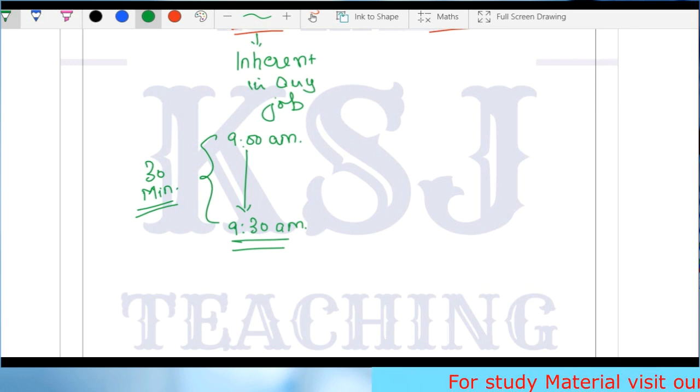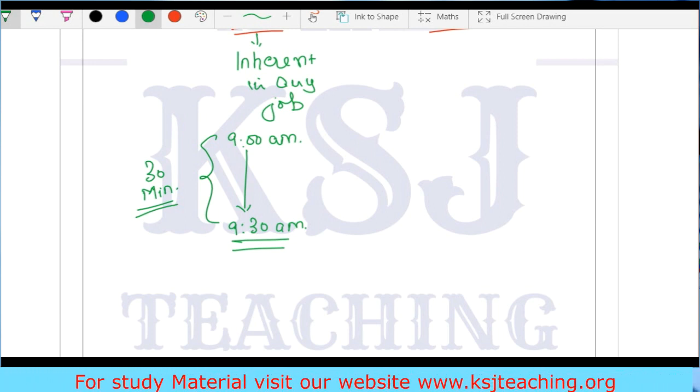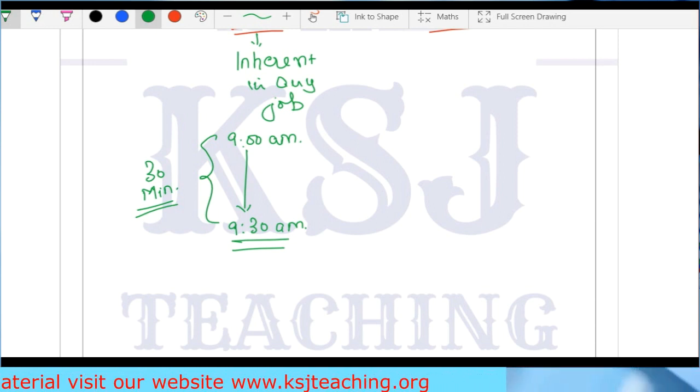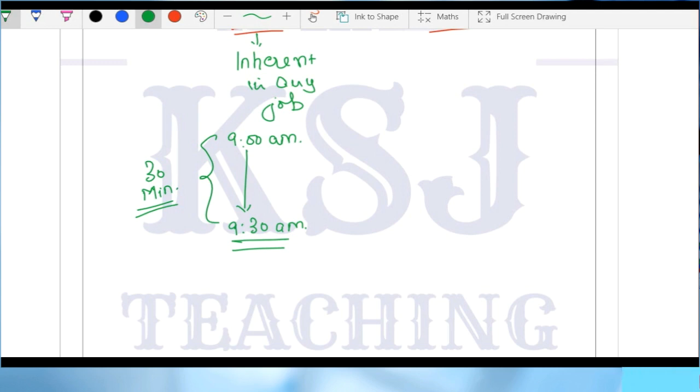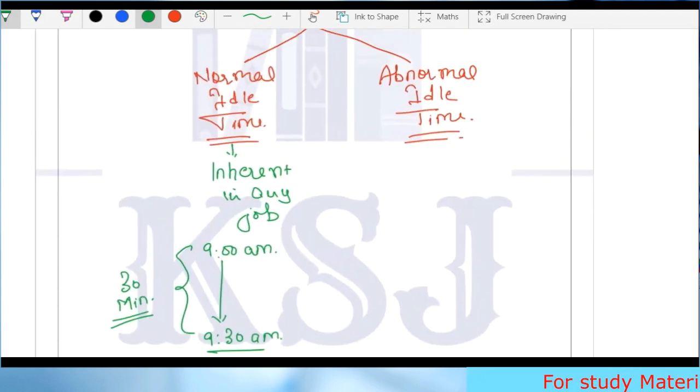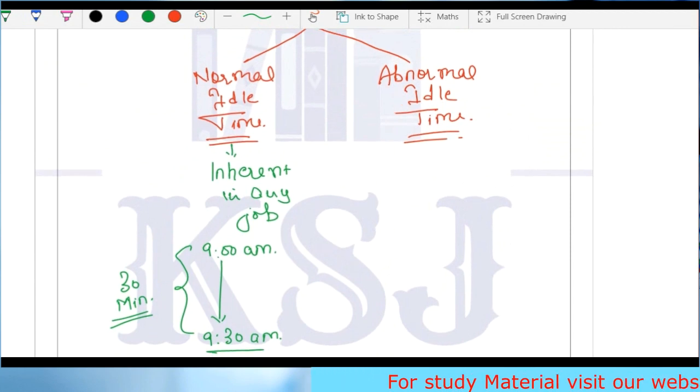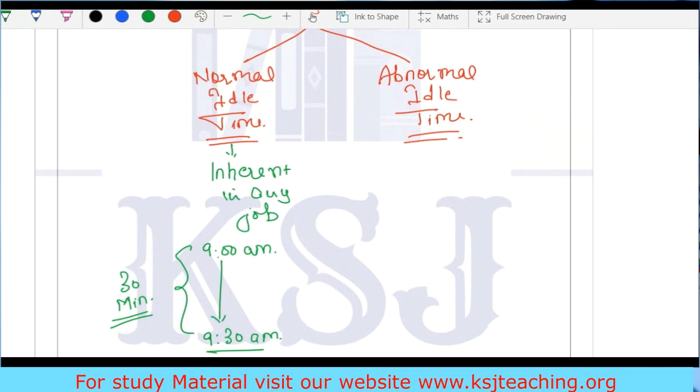So these are the normal idle time, right? Which is inherent in any job, which is normal. He needs time to travel from gate to the production area. He needs time to have his food. He needs time to go to the washroom. He needs time to have some tea, coffee. That is normal idle time. Clear? What is abnormal idle time?